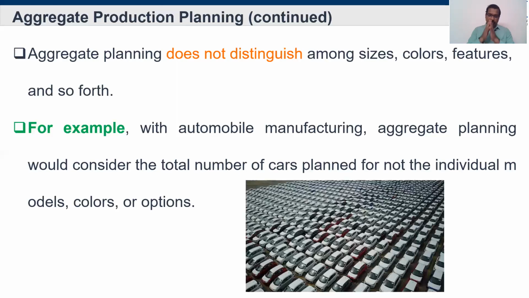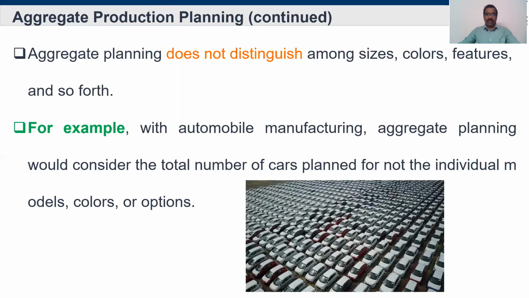Inside one particular model, XUV 500 itself, there are lots of options available: with auto gear, without auto gear, with full safety, enhanced safety features, limited safety features, like that. Lots of options are there in a particular model, and colors also. That is there in reality. But in terms of aggregate production planning, they don't care about colors, options, or models available. Totally, how many cars they are going to make in a particular organization, they will decide.